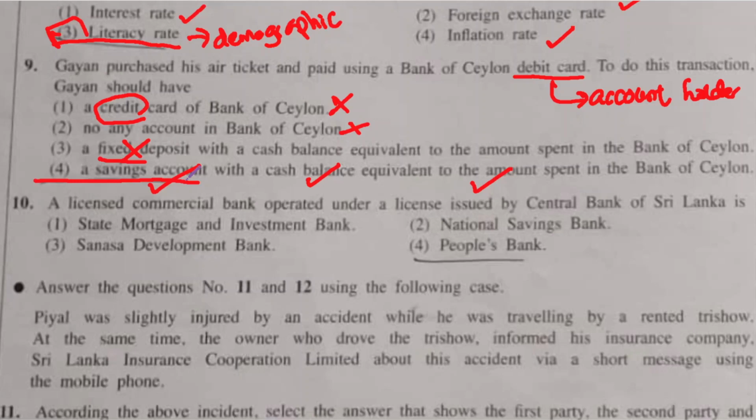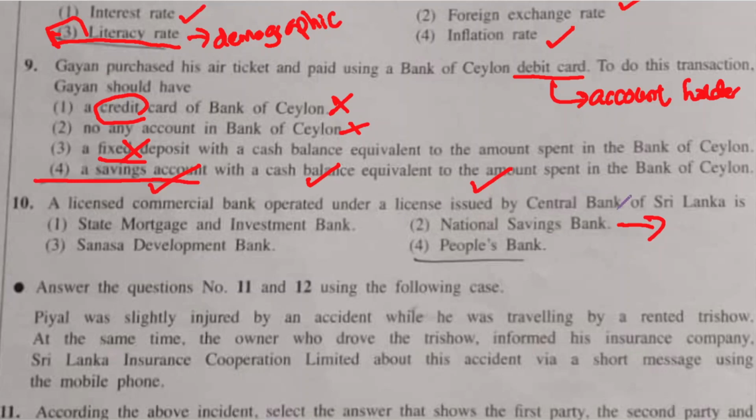They are the only type of bank which is allowed to operate a current account and offer checkbooks. Now here, State Mortgage and Investment Bank, Sanasa Development and National Savings Bank, all three are specialized banks. These are not licensed commercial banks. These are licensed specialized banks.